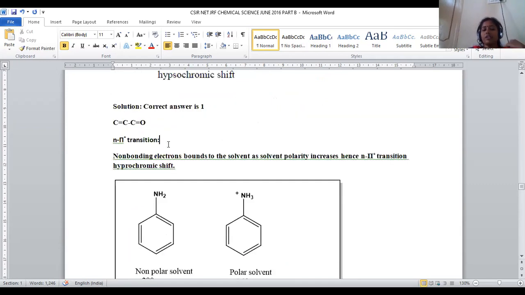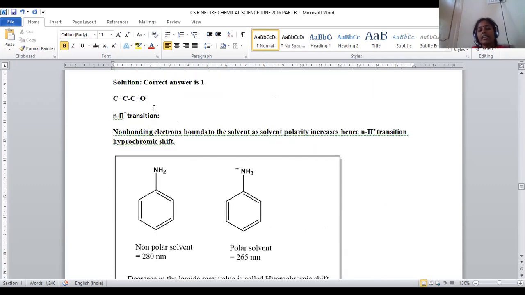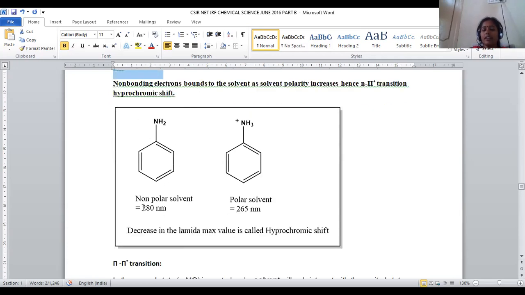So here two transitions are possible. One is n to pi star, second is pi to pi star. In case of n to pi star, the general prediction we are taking can be applicable to any compound also. In case of n to pi star, I'm taking the simplest example, an amino group. Here also we have a lone pair of electrons and a double bonded system, so that n to pi star is possible. So this aniline will appear at